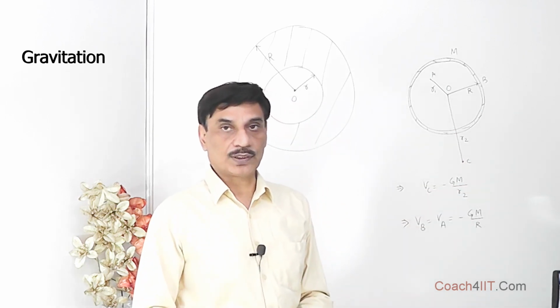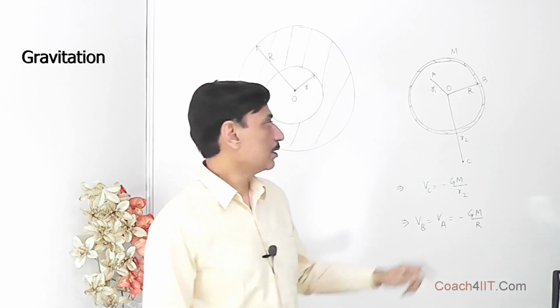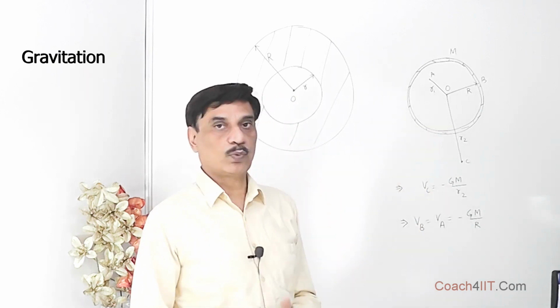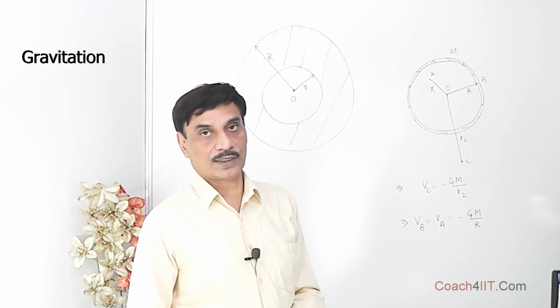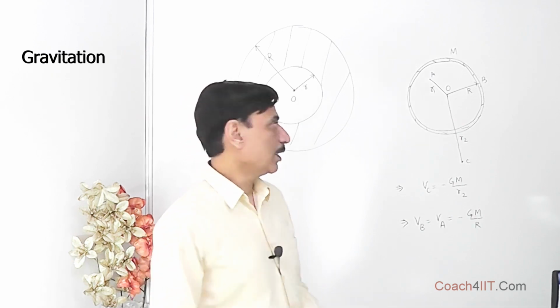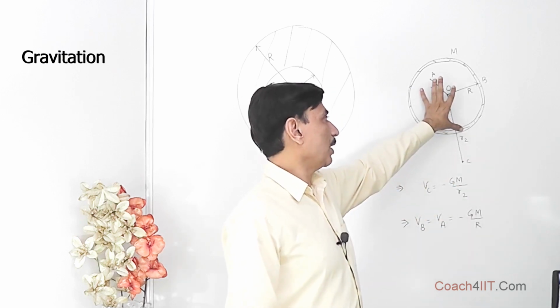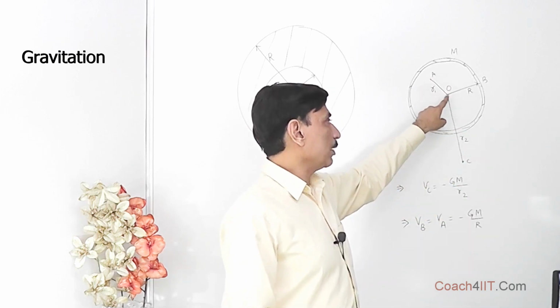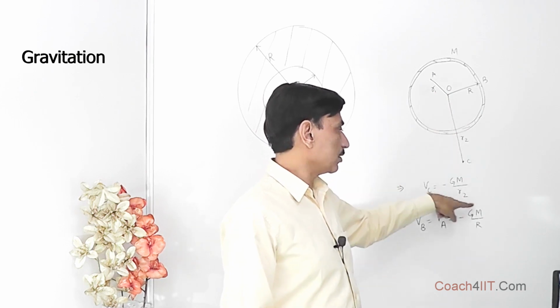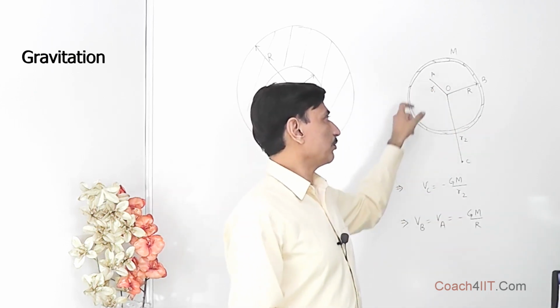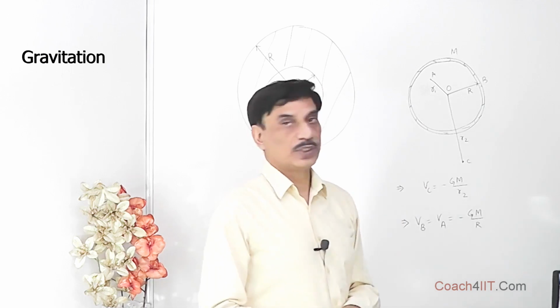To find the potential at the surface and within this shell, it is the same. Whatever the gravitational potential at the surface, the same is within the shell, and that is equal to minus Gm upon R. We assume the whole mass to be concentrated at the center, and we find the potential at the surface, which comes to minus Gm upon R. Whatever the potential at the surface, the same is the potential within this shell.